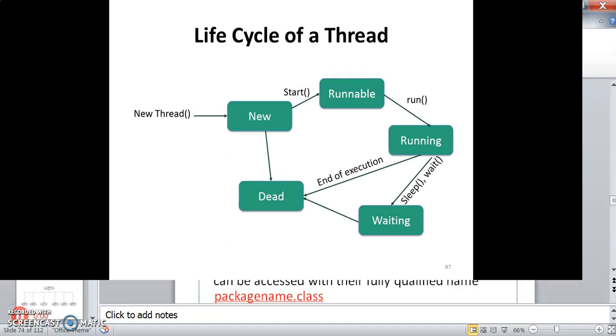So in the life cycle, the thread will be in a new state first, and then it will enter the runnable state, and after that it will enter the running state. In between it can go to the wait state, and then it can go to the dead state as well. After running also it can go to the dead state. However, a thread which is in the wait state will return back to the runnable state whenever it is resumed, and then it completes its execution and returns.